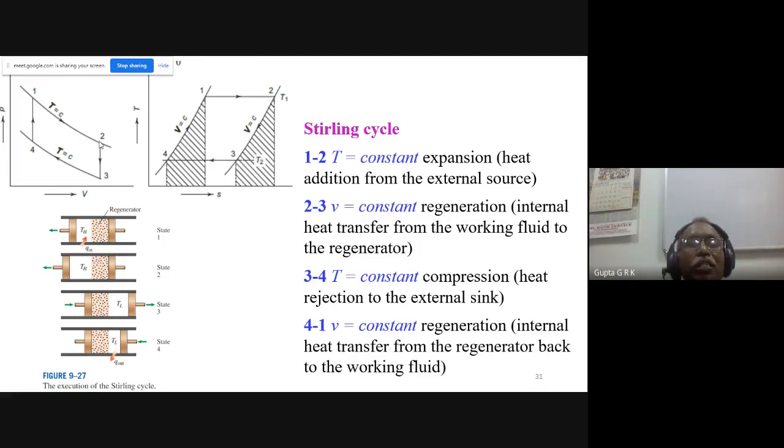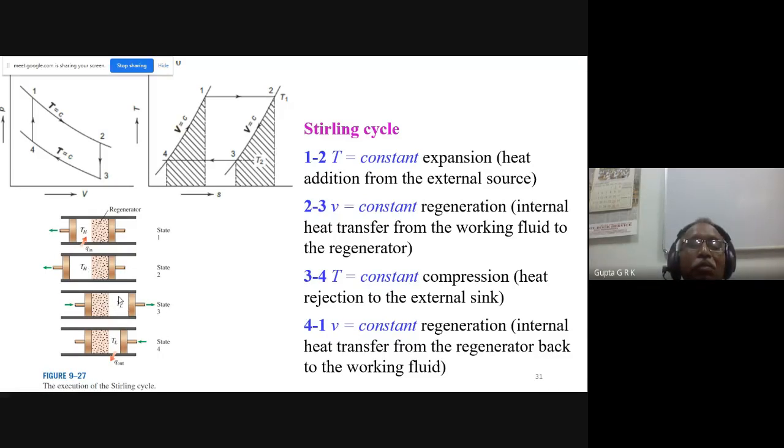So 1 to 2 takes place, and after that both pistons move towards the right. Okay, so the volume of the gas will not change, and the gas from this side will come to the mesh, or regenerator. So what happens? This regenerator takes away all the heat, and the gas temperature gets down.